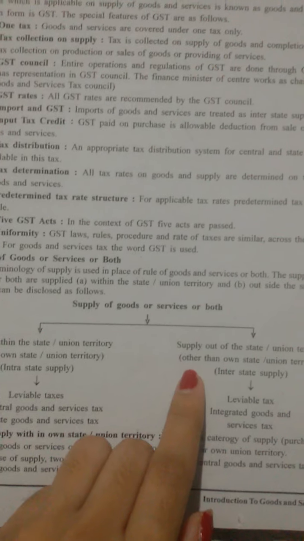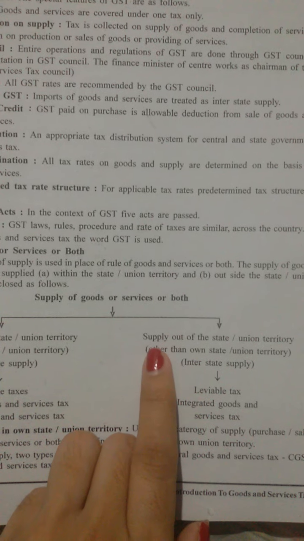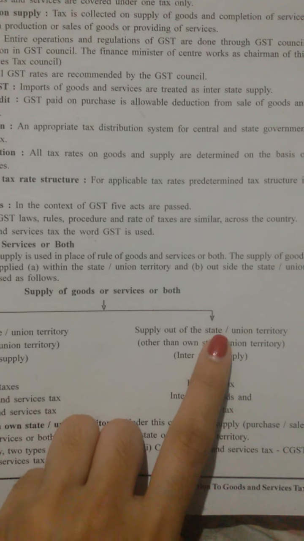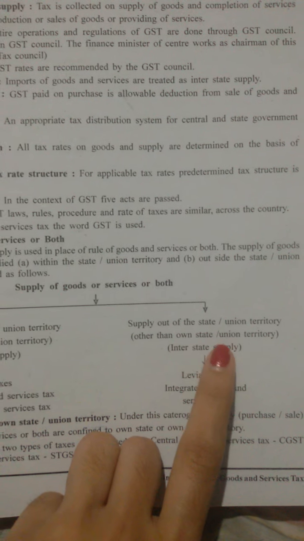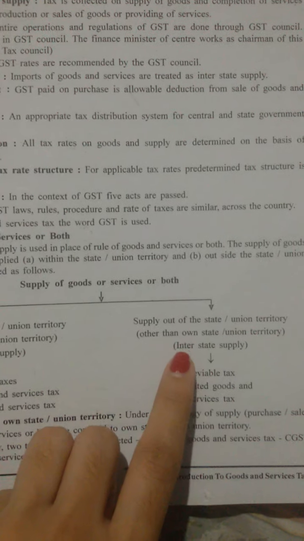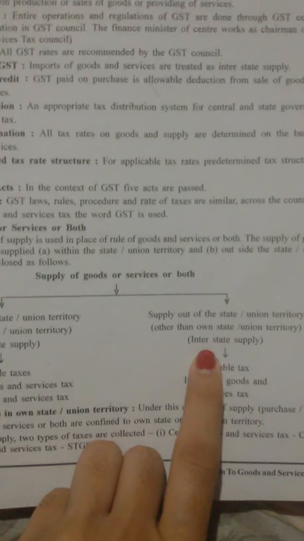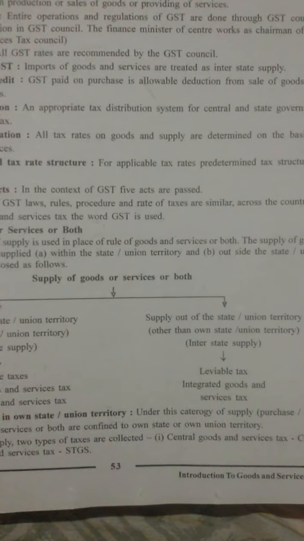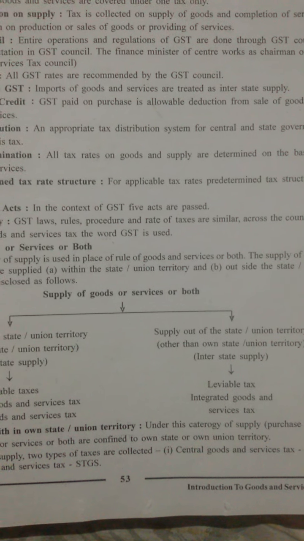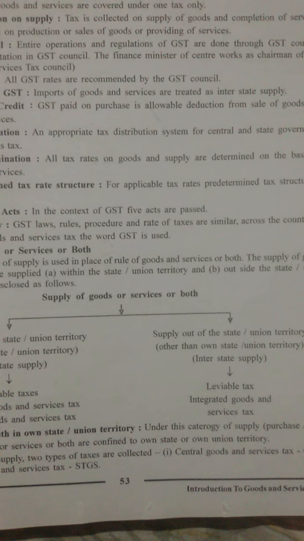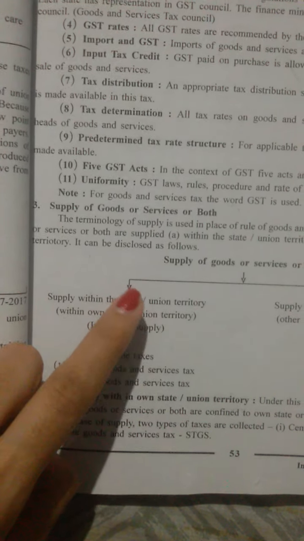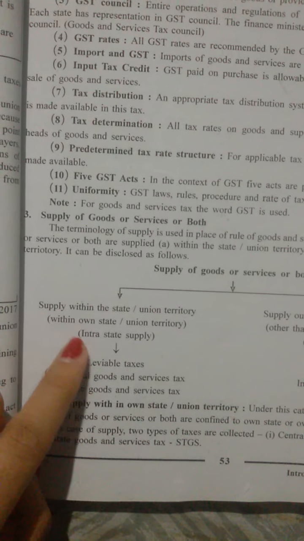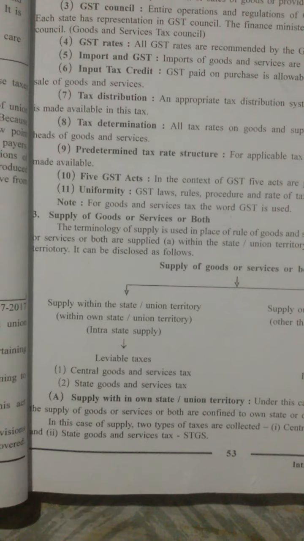And the supply of goods and services done out of the state, other than the own state or union territory, is known as interstate supply.